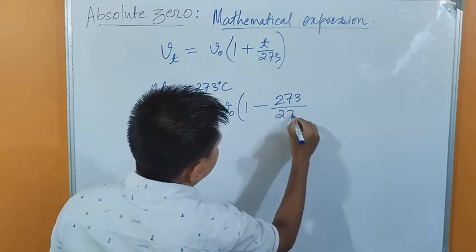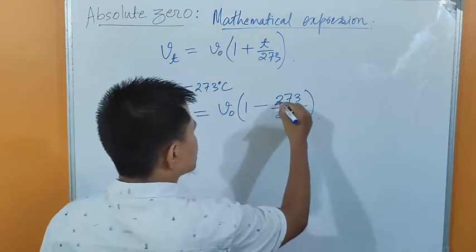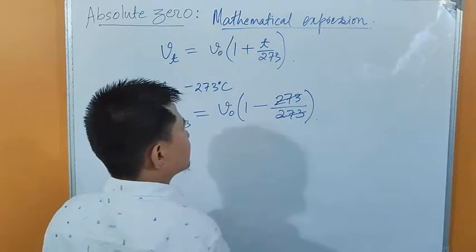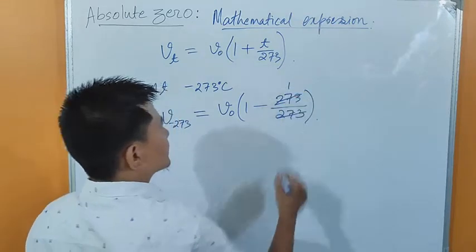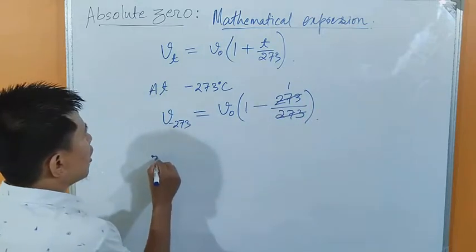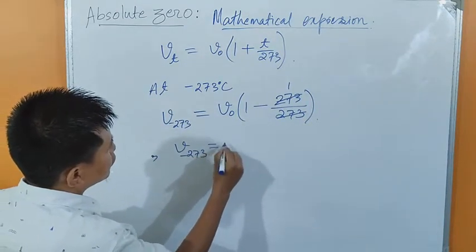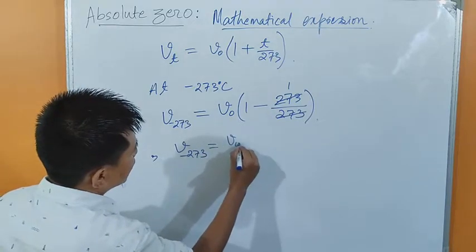The 273 in the numerator and the 273 in the denominator cancel, so we get 1 in the numerator and 1 in the denominator. So V at minus 273 equals V naught times the bracket.